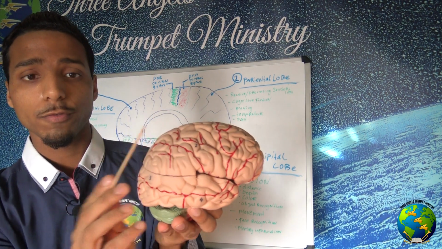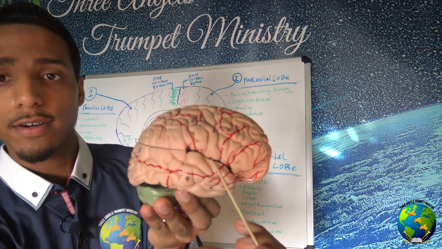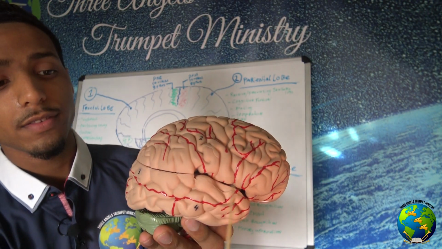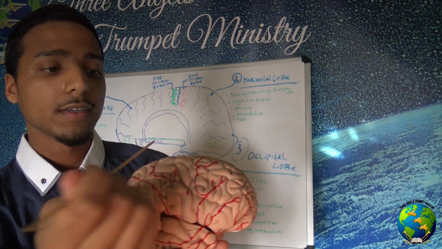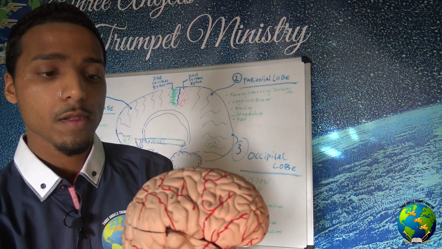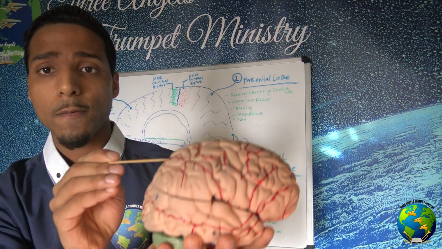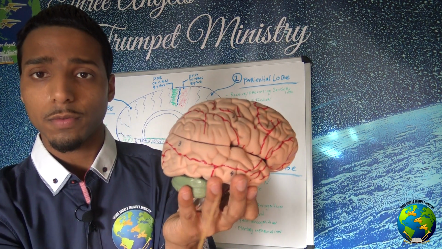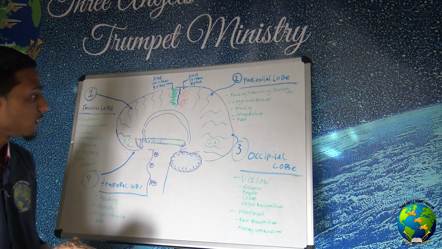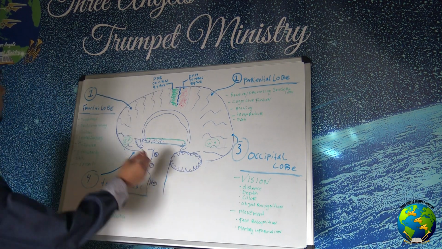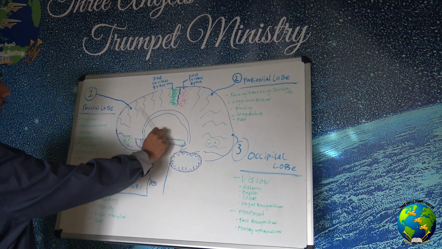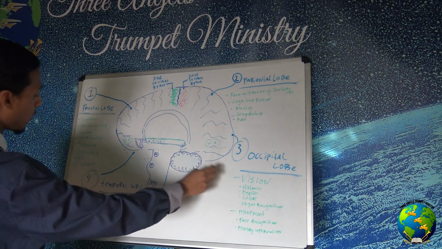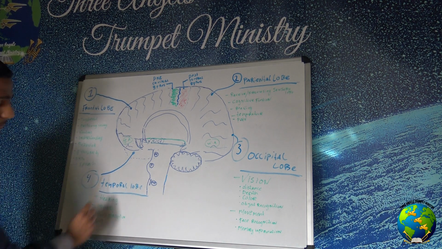And then we got our fourth lobe over here, which is called the temporal lobe. So again, the frontal lobe, the parietal lobe, the occipital lobe, and the temporal lobe. Our brain is divided into 4 lobes.